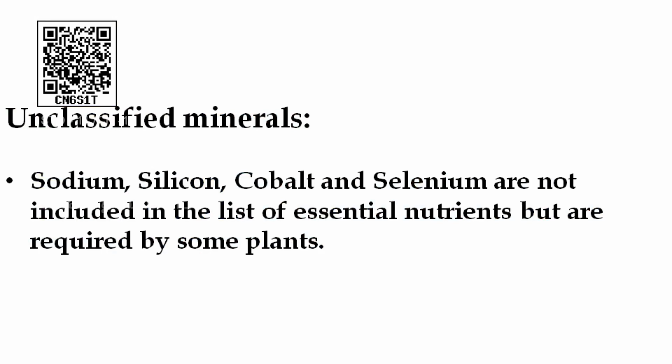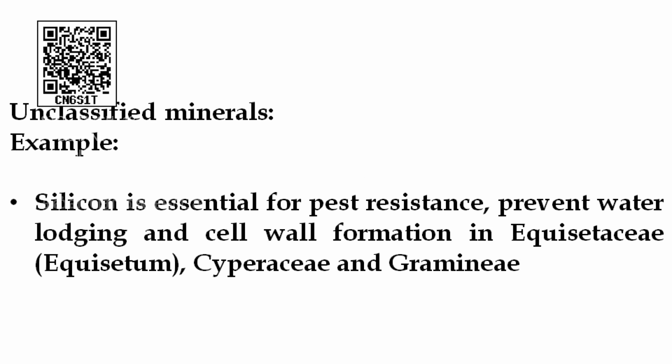These minerals are not included in the essential minerals. Some plants require them for some important activities. This is classified into a group called unclassified minerals. For example, silicon is essential for pest resistance, preventing water lodging and cell wall formation in Equisetaceae, Cyperaceae and Graminae.